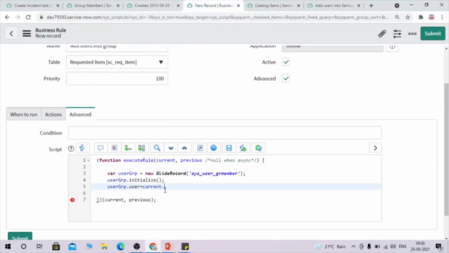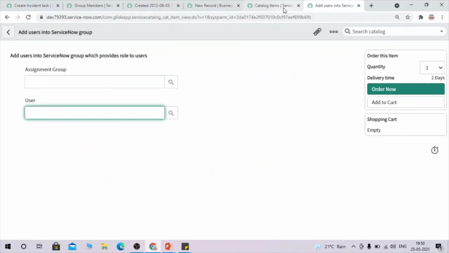So for accessing any field value from the catalog item, we need to use variables, right? Then we can pass the variables. So we need to copy the backend value of this variable.